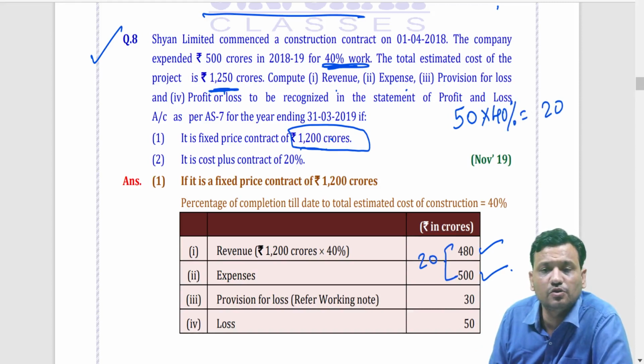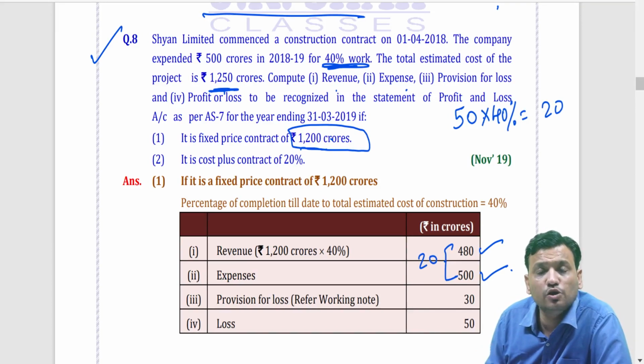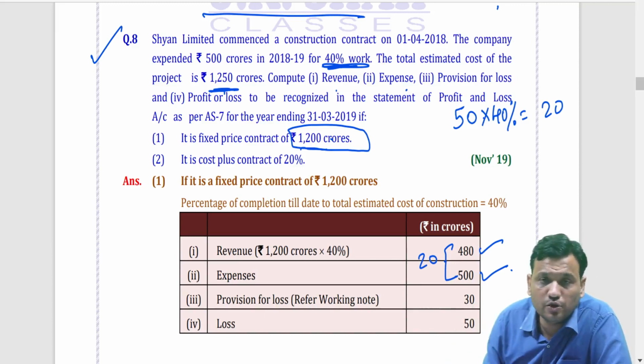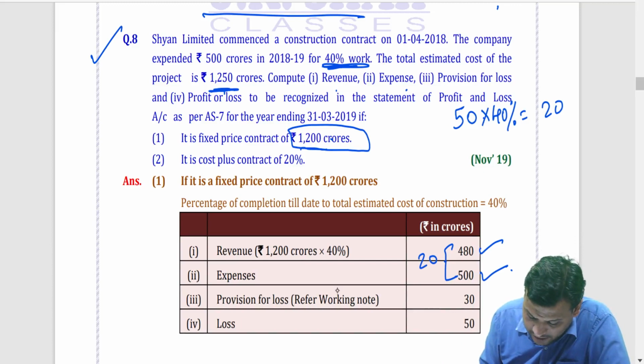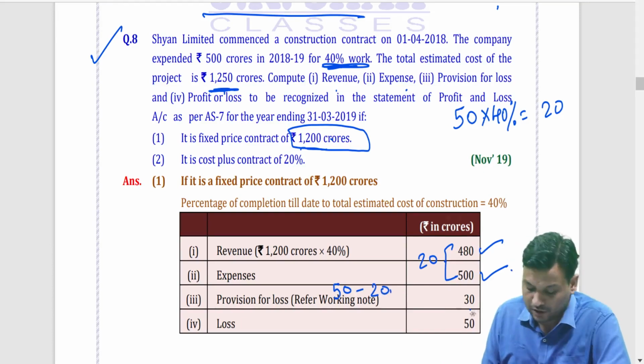If you look properly, this is the difference. This is the loss getting recognized on its own. But I know my total loss is going to become 50. So in future, 30 loss is going to happen. So let's create a provision for 30. How did I arrive at 30? Nothing but 50 minus 20, that is 30. So my loss is 50.